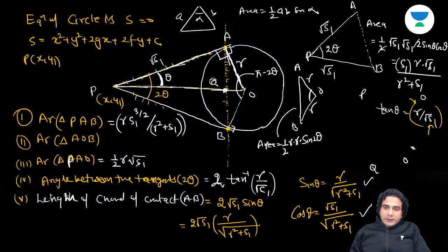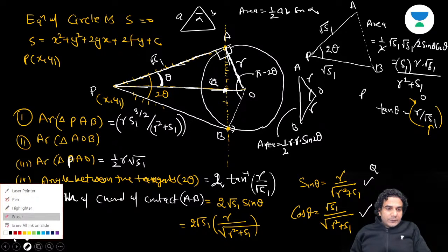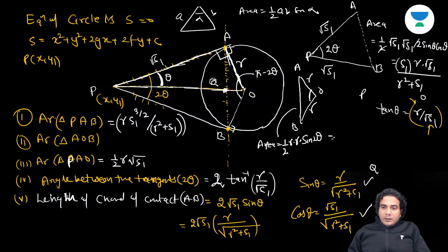Now see what is the result. Just wait for a minute. The 2 and 2 will get cancelled if you open sine 2 theta. It is r square sine theta into cos theta. So again put sine theta cos theta, that is r upon r into root s1 upon r square plus s1. That's similar. Now it is r cube